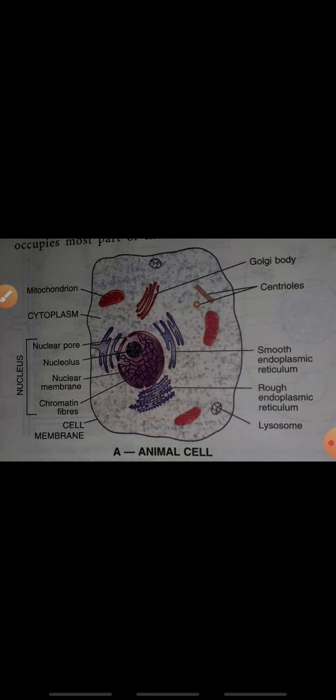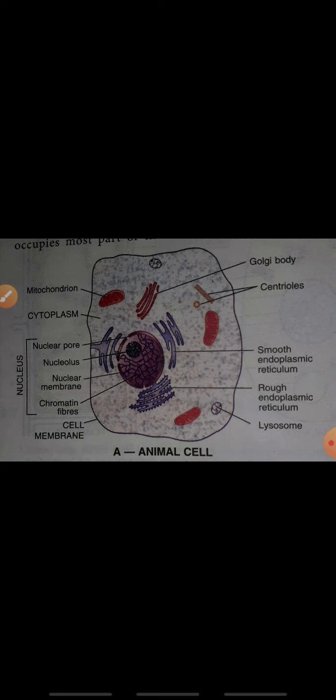Then we will talk about the centrosomes and centrioles. A centrosome is found only in an animal cell. You can't see centrosomes in a plant cell. In a plant cell you can see the cell wall, but you can't see the cell wall in an animal cell. And in an animal cell you can see centrosomes, but you can't see centrosomes in plant cells.